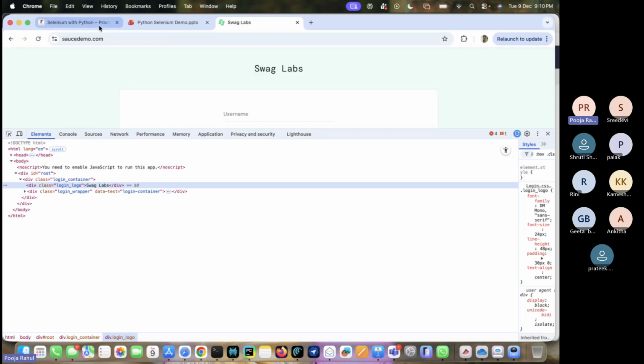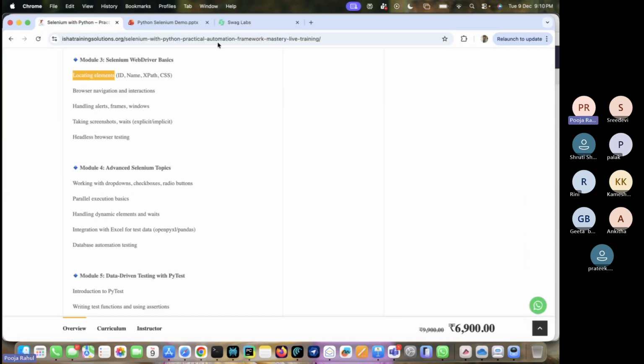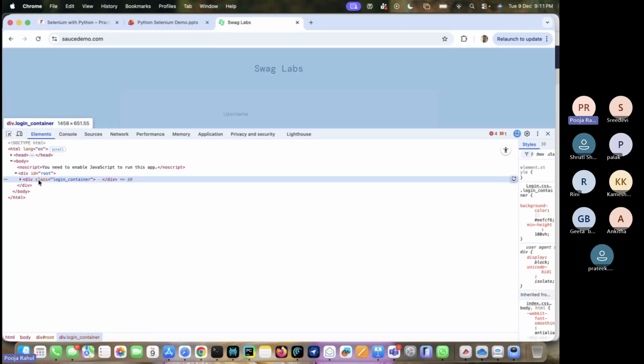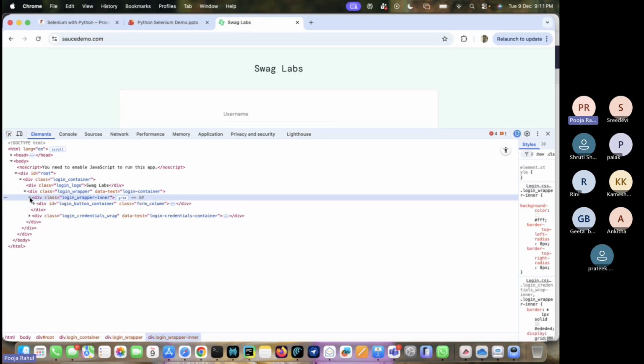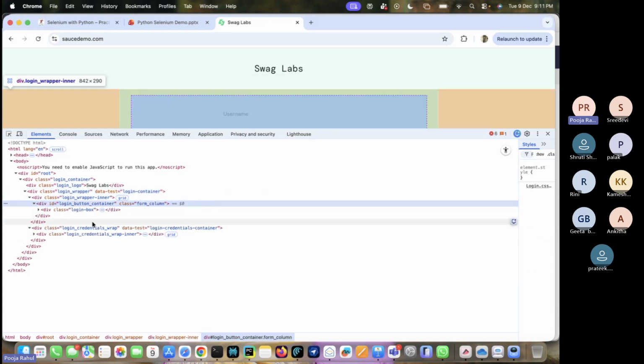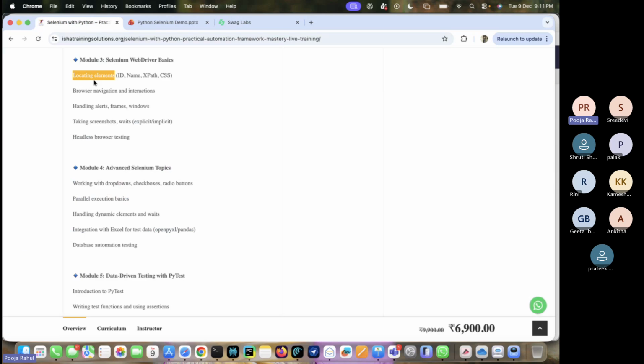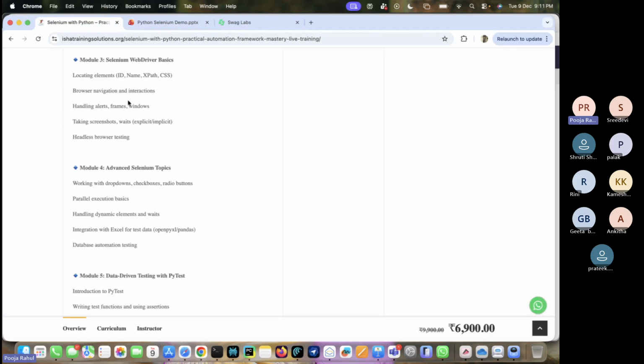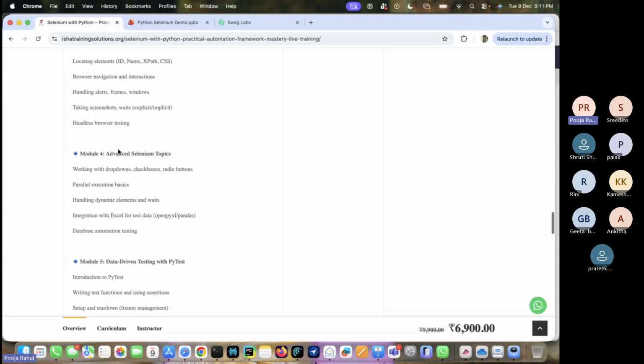When we talk about locators, we are dealing with this. We are going to talk about what the DOM is and how we can locate elements or objects inside the DOM structure. Everything we are going to learn before starting with Selenium. After that, how to navigate the browser, and if we are starting with some other browser, we will discuss those things as well.